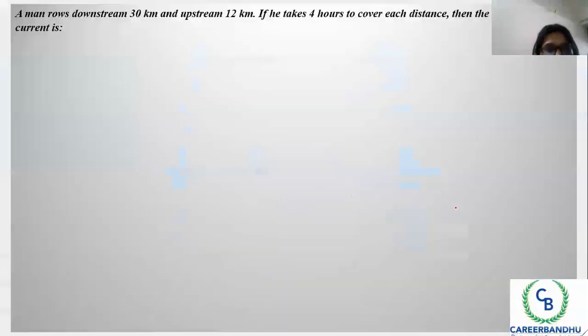So the question which can be asked is like this: a man can row downstream 30 kilometers and upstream 12 kilometers. If it takes 4 hours to cover each distance, then the velocity of the current is? So what has been given in this case? What information do we know? The distance covered in downstream and upstream, and the time taken. Time is given. Can we find the speed?